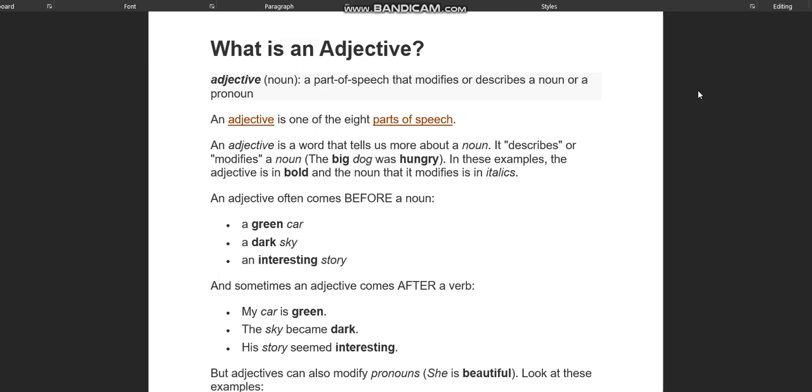Then we have demonstrative adjective. Now what do you mean by demonstrative adjective? Demonstrative adjectives, for example, this, that, these, those, all these are demonstrative adjectives. They point out the things. Okay, so something which points out things is known as a demonstrative adjective. Now, interrogative adjective.